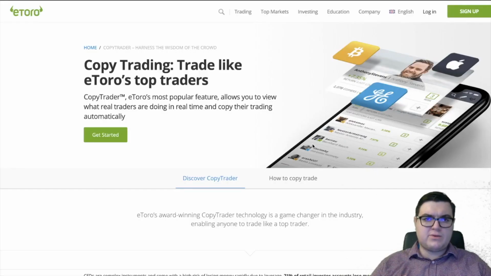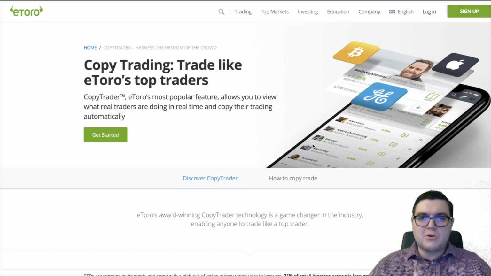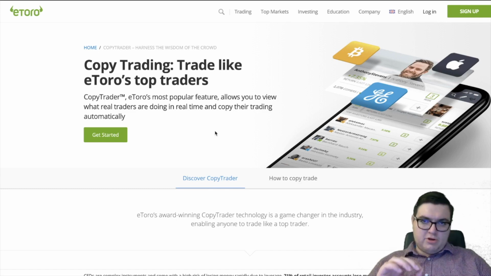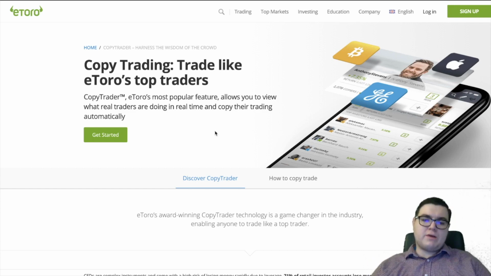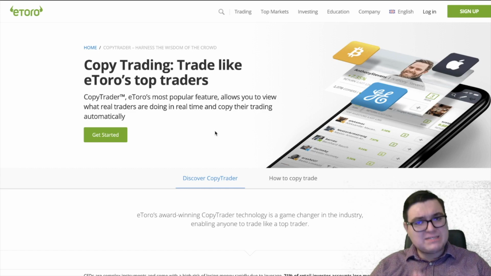So with that example out of the way, what is copy trading? I chose eToro here because probably as myself, if you watch a lot of cryptocurrency YouTube videos, you will realize that there are a ton of advertisements with eToro, and eToro is a traditional investment platform. However, they've also gotten into cryptocurrency. They're huge on copy trading, and we're going to explore what is copy trading and why a lot of professional traders advise against copy trading, but it is always something to think about.